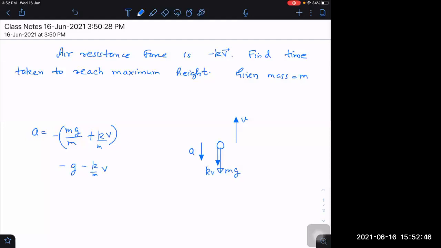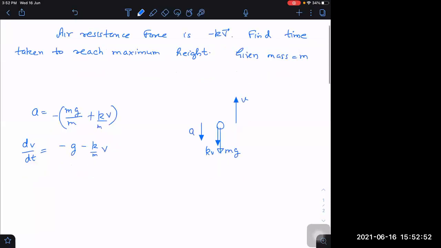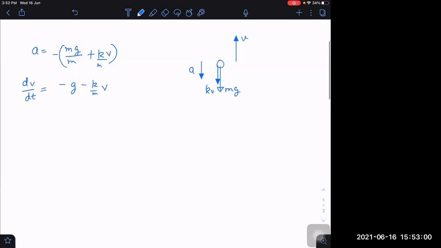But we can write acceleration as dv by dt, because I want to find out the time taken to reach maximum height. Can we get the time now? dv upon g plus k by m into v. This integral, minus sign I can take the other side, is equal to minus dt integral. Is it okay? Yes, sir.